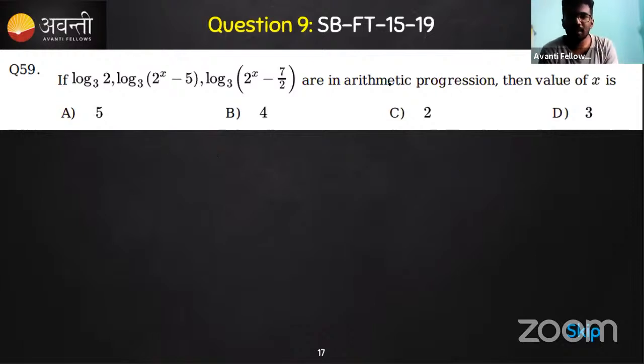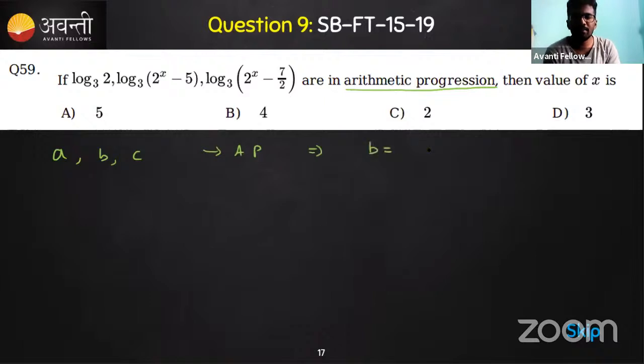Do you know the arithmetic progression property? The common difference should be the same. So we can start by taking the common difference. There are 3 expressions, A, B, C, and if they are in AP, what comes to your mind?